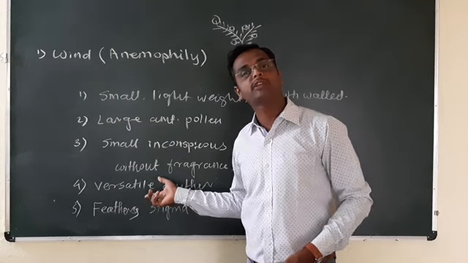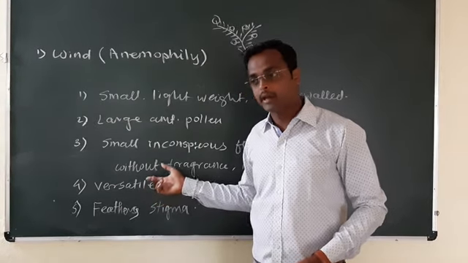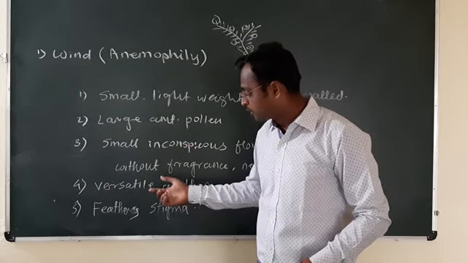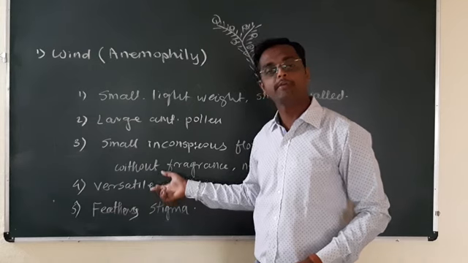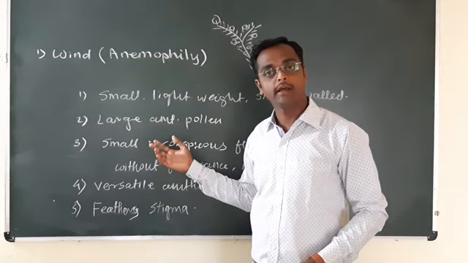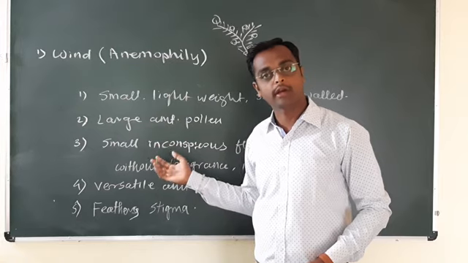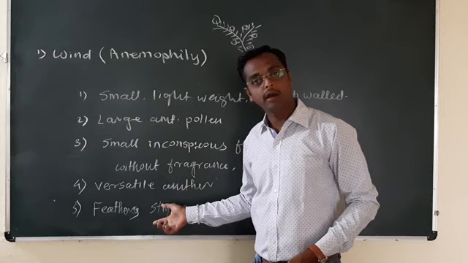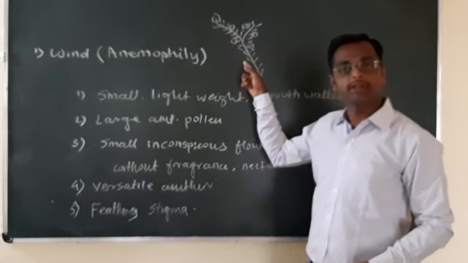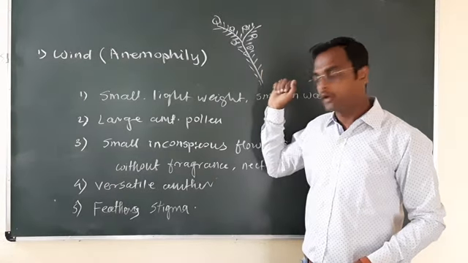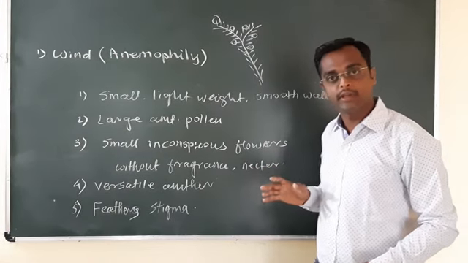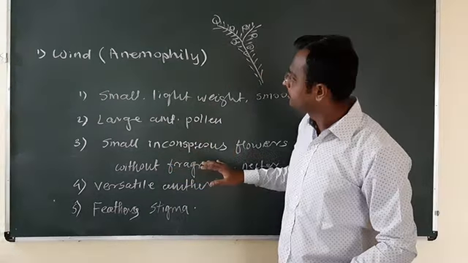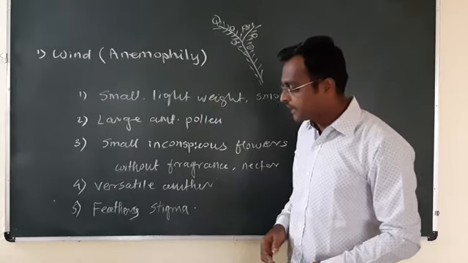Versatile, rotating and exposed anthers. Anthers and stigma are exposed to the wind. The anther can rotate along with the direction of the wind. And feathery stigma to trap the pollen grains which come along with the wind. The very well known example for anemophily is the maize plant.